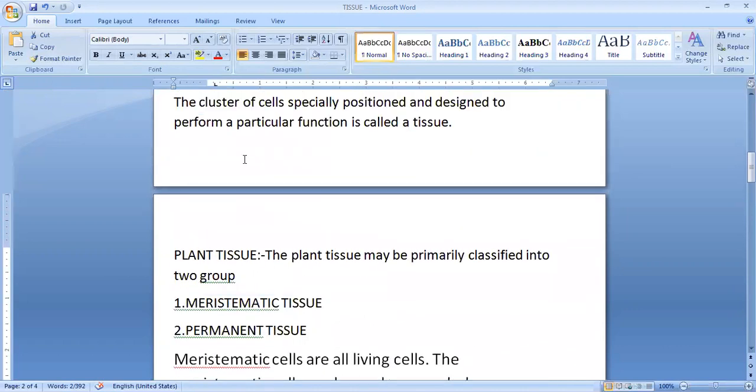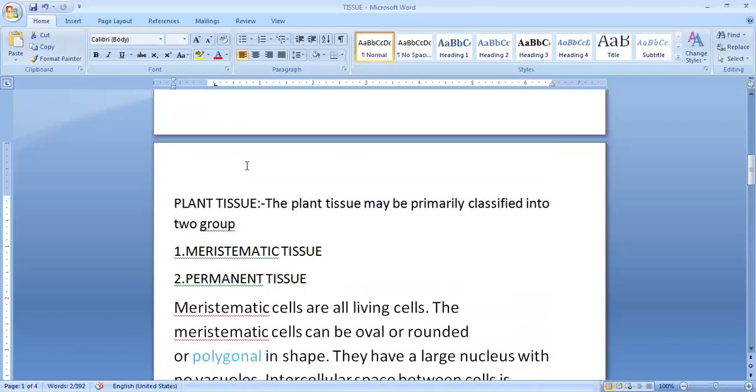We have already started plant tissue. Just now I have told you the meaning of tissue. Tissue is a group of cells performing similar functions. Plant and animal tissues are different since characters are different. As I told you, plants are stationary and remain fixed at one place, whereas animals are not stationary and move from one place to another place. Plant growth is indefinite, whereas animal growth is definite. So these are some of the differences between plants and animals. So the tissues of plants and animals are also different.